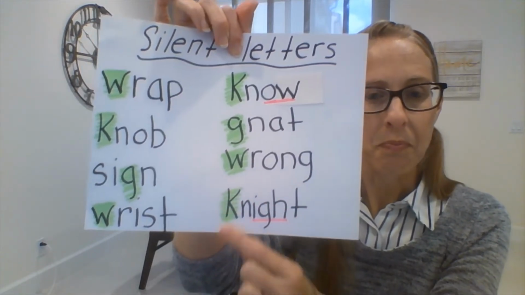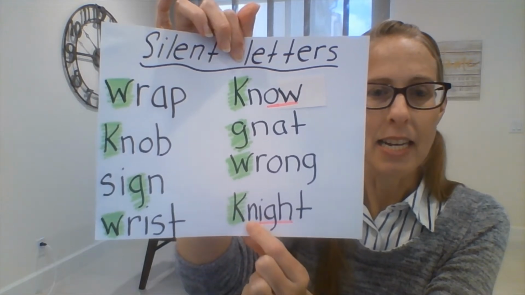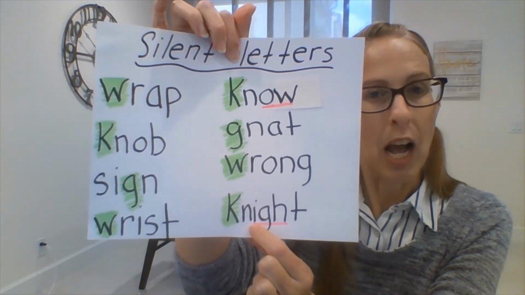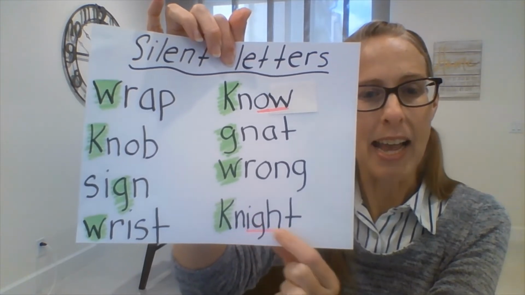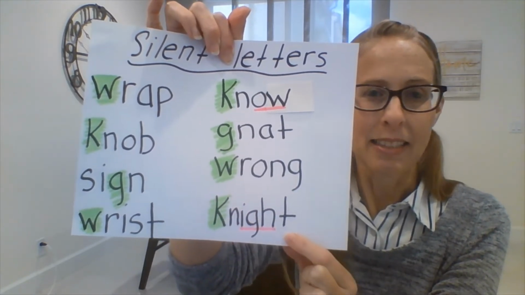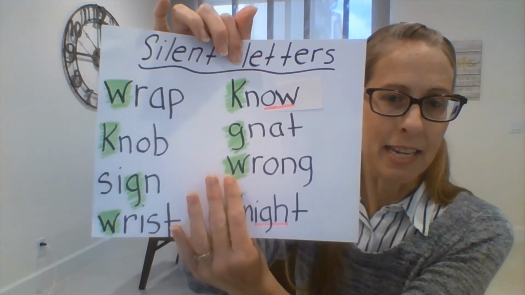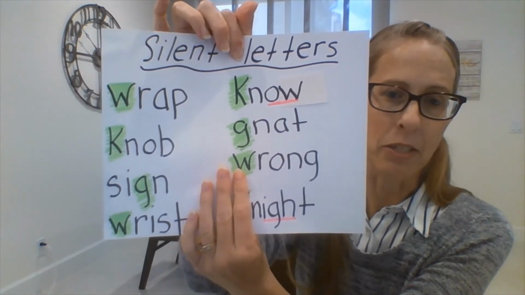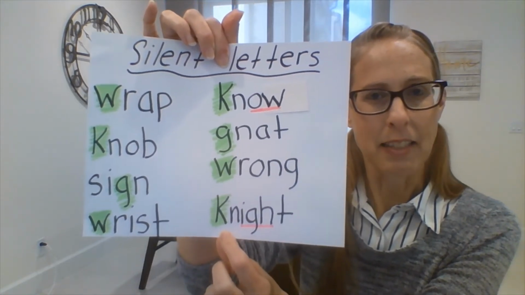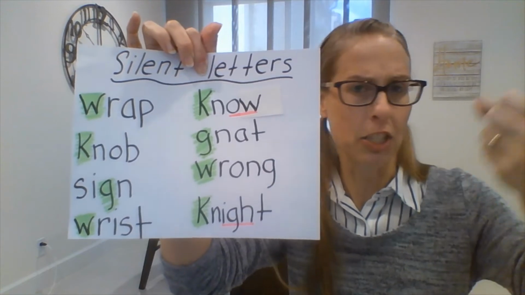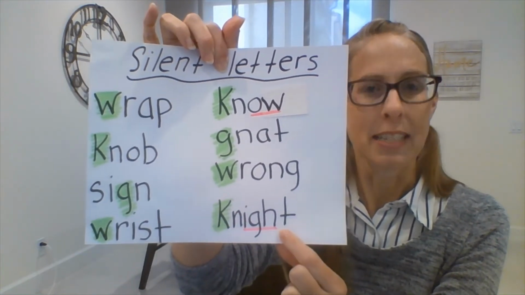And the last one, don't say the silent K. It's N. And then remember, IGH says I, so N, ite, night. This is not night when you go to bed. I'd have to take the K off. That's the night when you go to bed. But when you put a silent K on, this is the knight, like in the fairy tales where he's the knight in shining armor and he's going to slay the dragon. That's this kind of night.